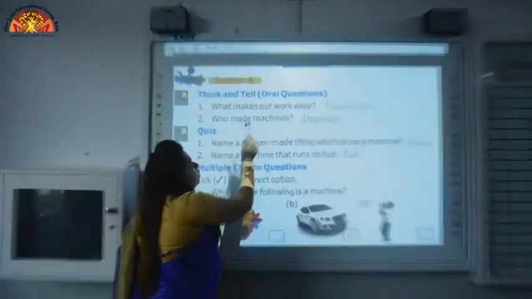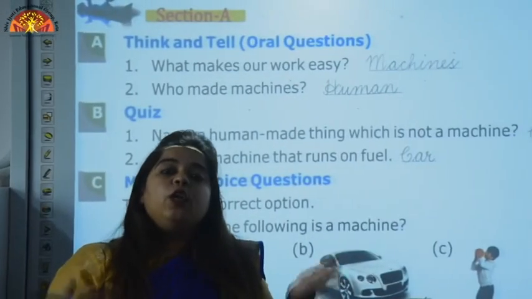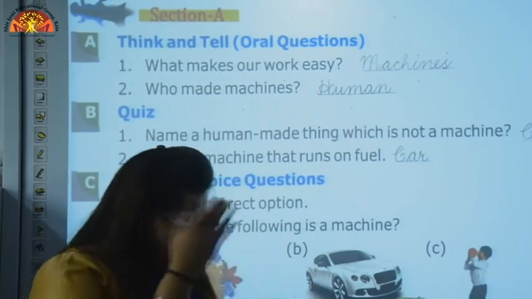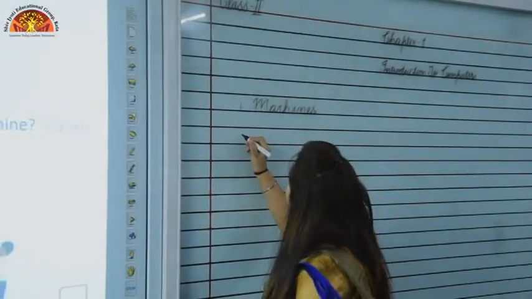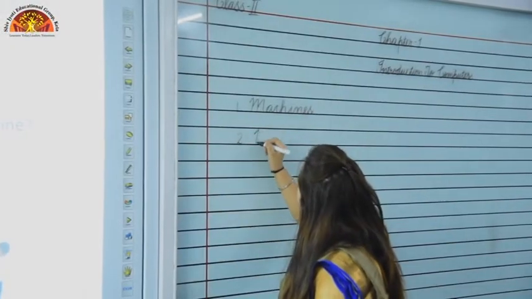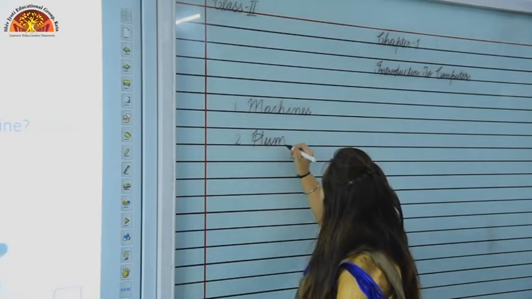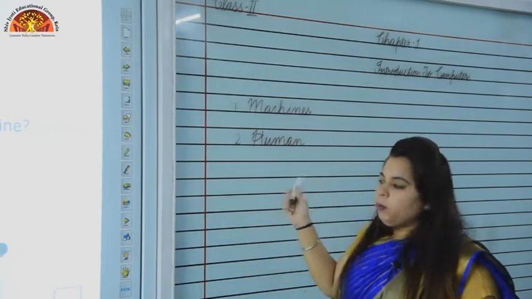Who made machines? Now who made machines? Machines are human made. So who made machines? Human. So let's write the spelling of human. H will be again capital. H-U-M-A-N. Human. Who made machine? Human. Now let's switch to next question.